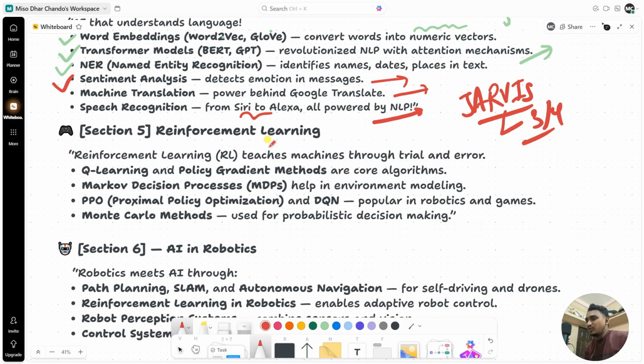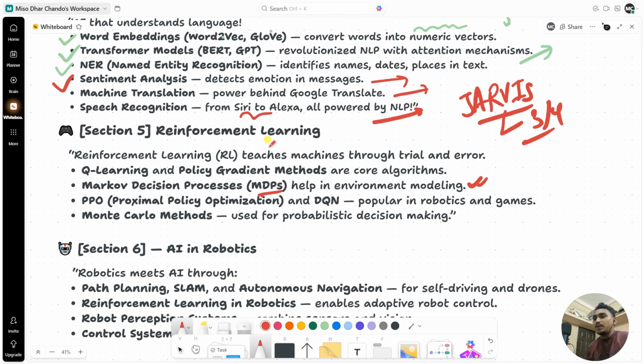Now let's see Q learning and policy gradient methods, which are the core algorithms in machine learning. The Q learning and policy gradient methods. And the Markov decision process, called MDP, basically helps in environment modeling, because you know that in the case of reinforcement learning, we have the reward, we have the policy, we also have one environment where the agent can flow.